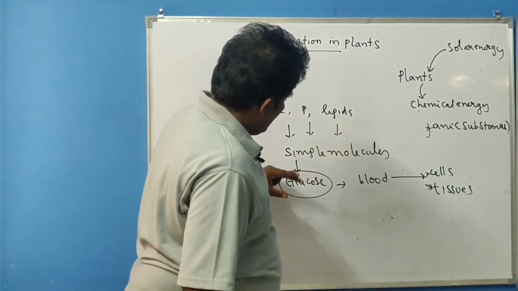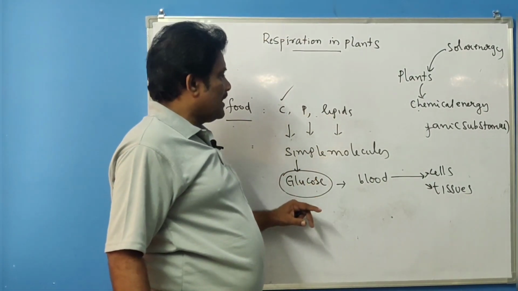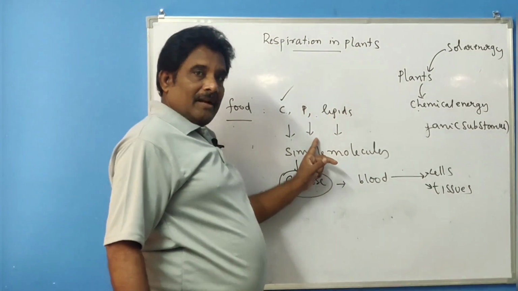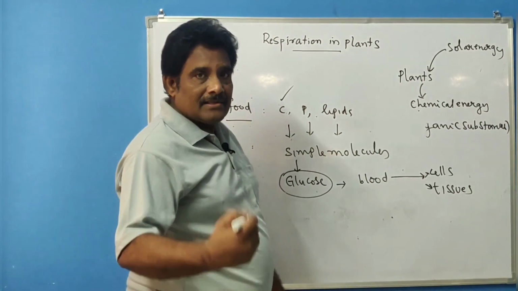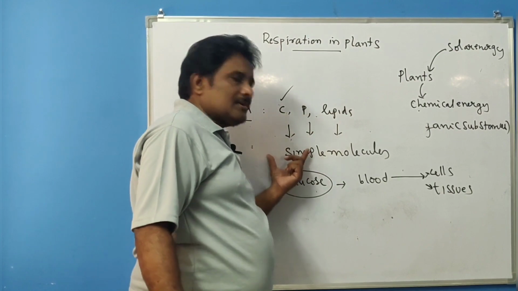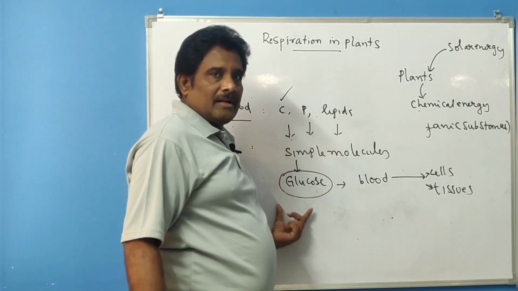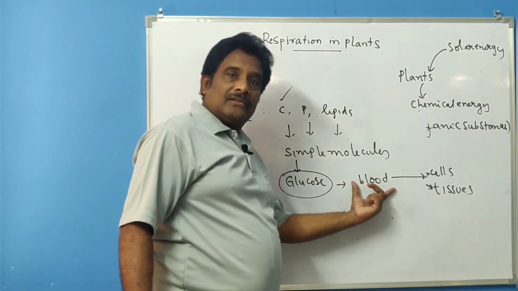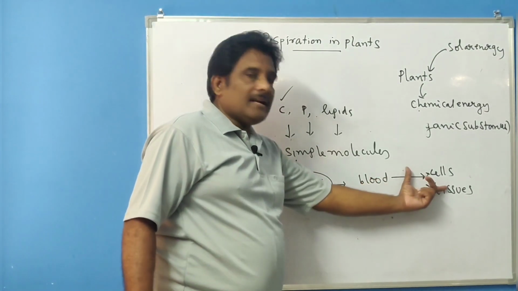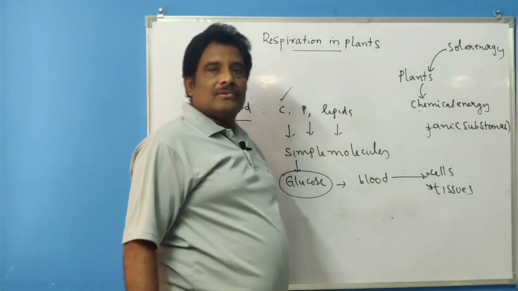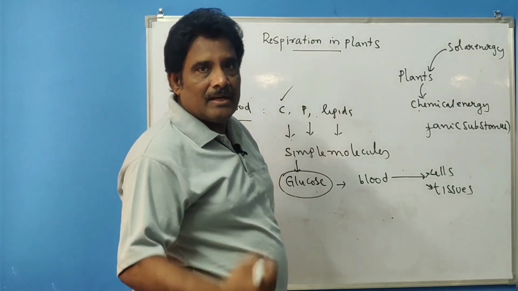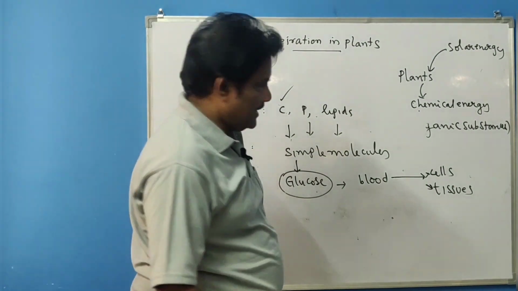Of course, we are discussing the glucose molecules only; proteins, amino acids, and also lipids, fatty acids, like that also. But the major source of energy is the carbohydrates. So we are going to discuss the glucose molecules. Glucose molecules are transferred through the bloodstream and finally reach the cells or the tissues. What type of biological phenomenon is going to happen here?